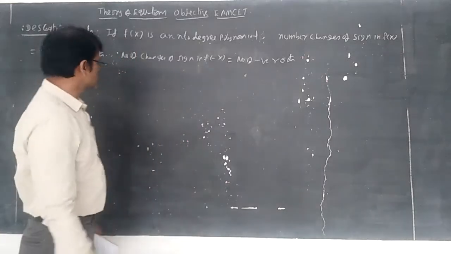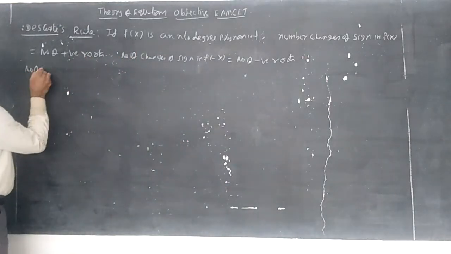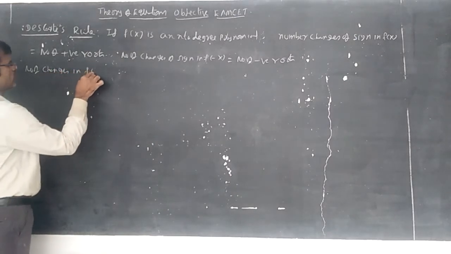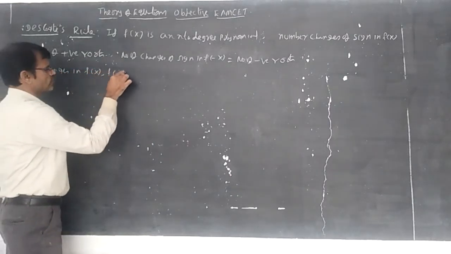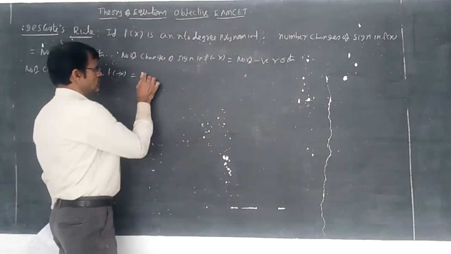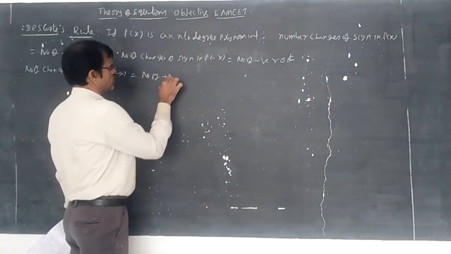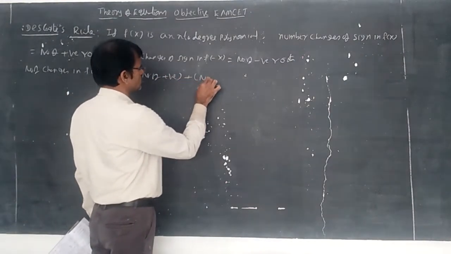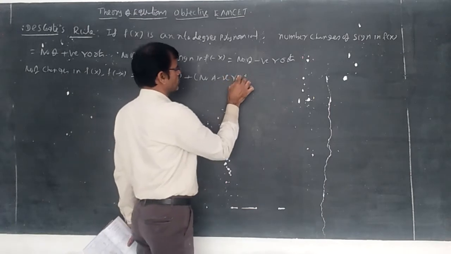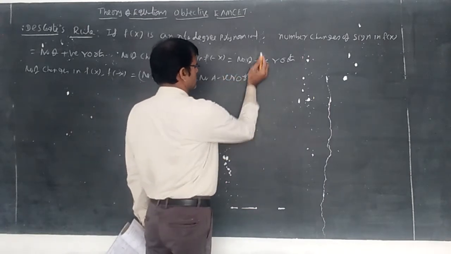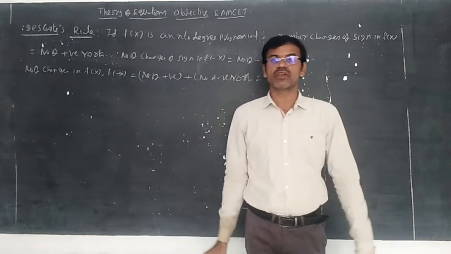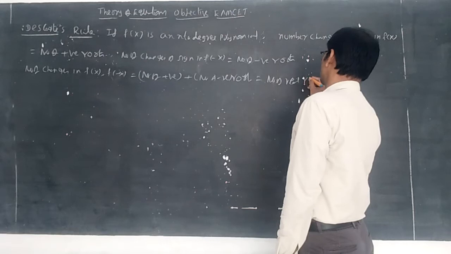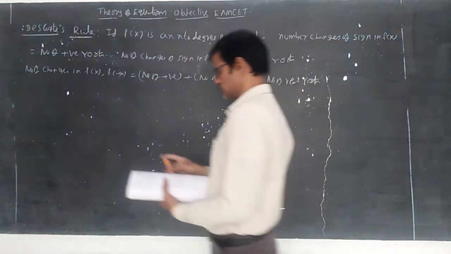Next, the number of changes in f of x and f of minus x together is equal to the number of positive roots plus the number of negative roots, that is equal to the number of real roots.